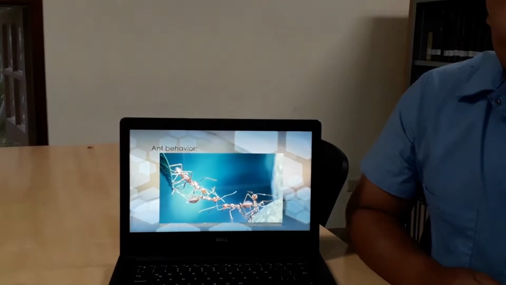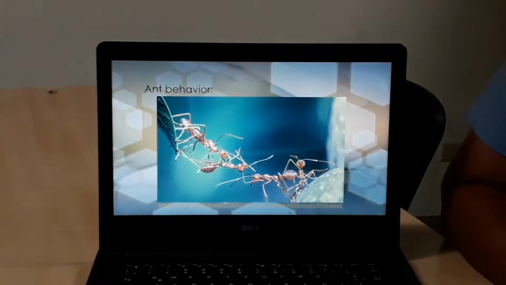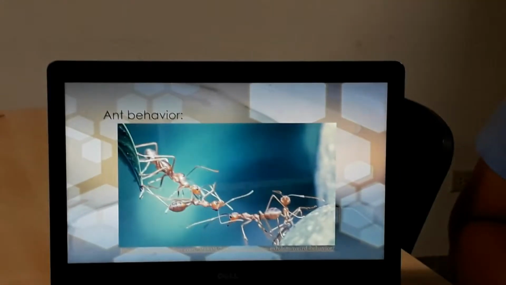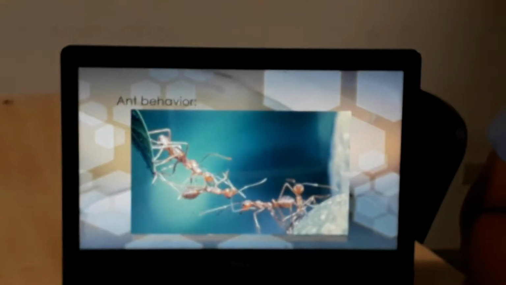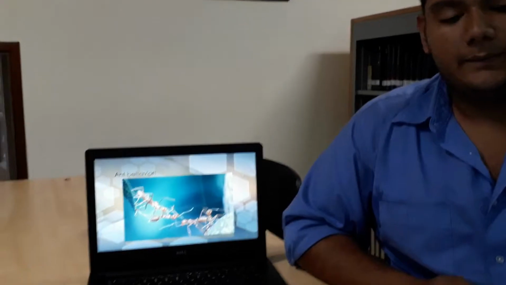Ant behavior. They have an orderly and very structured social system. This can be elaborated in trees, pastures, or underground. Not all species of ants work as a team, as some hunt. More information about the ants.